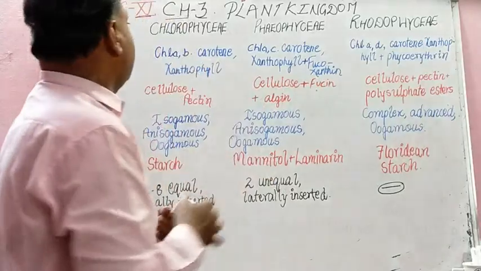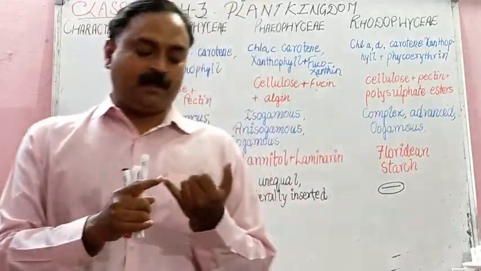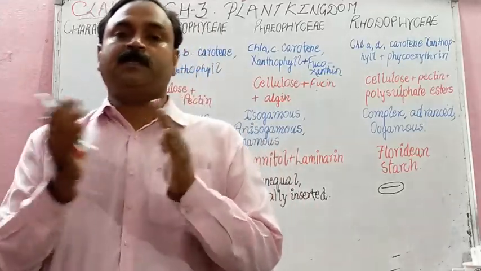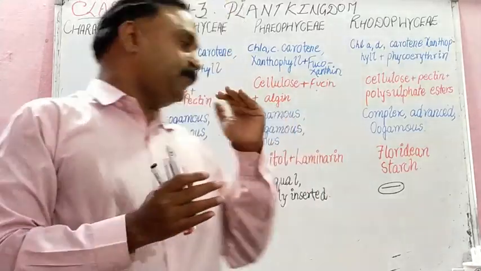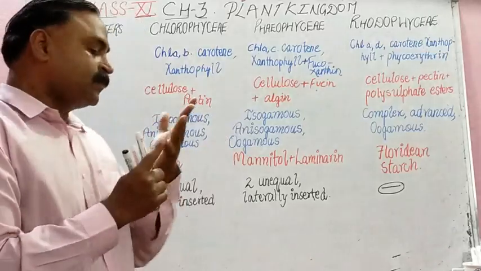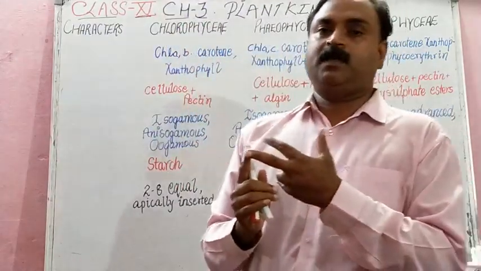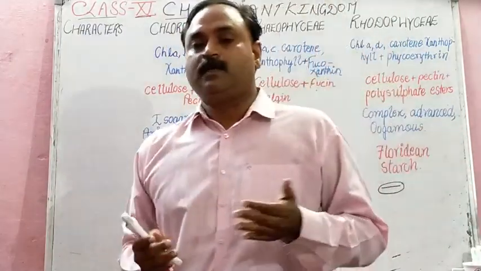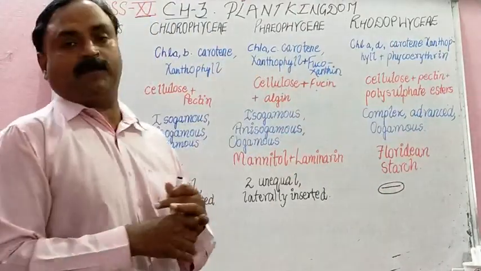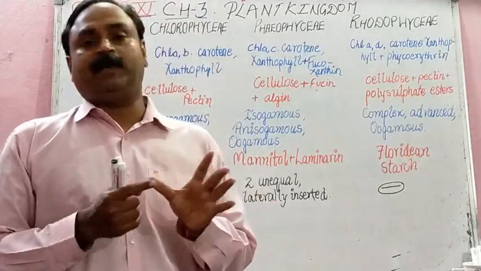So I am starting with the algae. In all these groups, that is algae, bryophyta, pteridophyta, gymnosperm and angiosperm, we are studying these parts in a few subparts, like their important characters, general characters and their classification, then economic importance, and ultimately life cycle. In algae we don't have a prominent life cycle, but in the others we have, like in bryophyta, pteridophyta, gymnosperm and angiosperm.